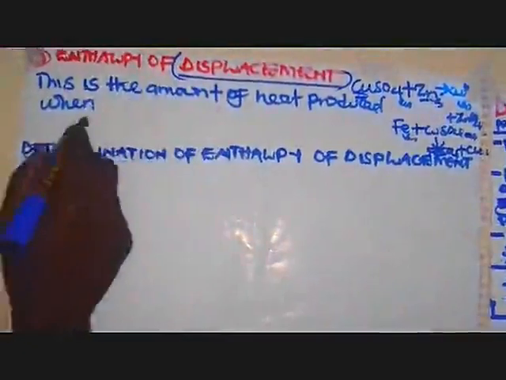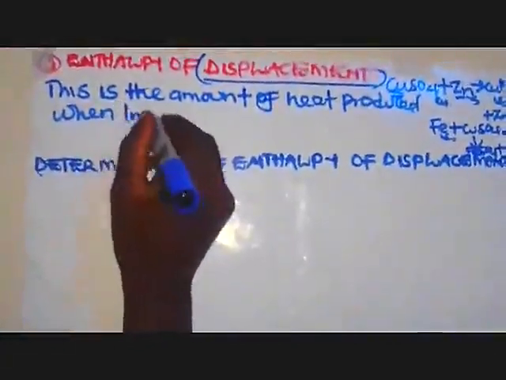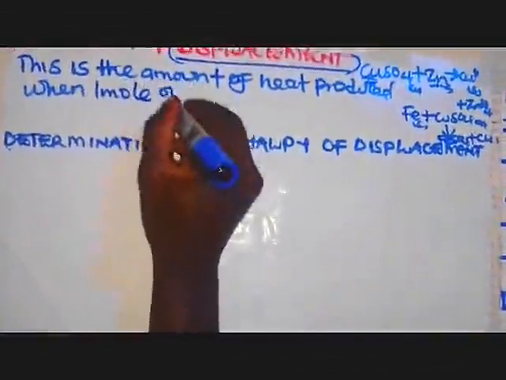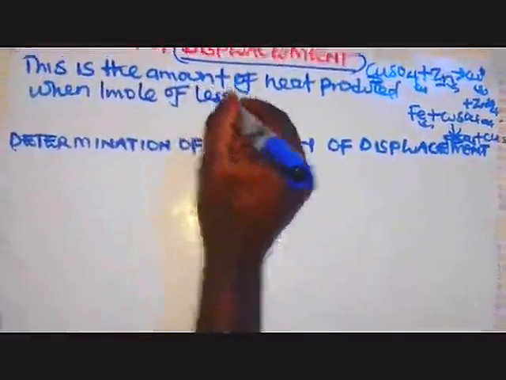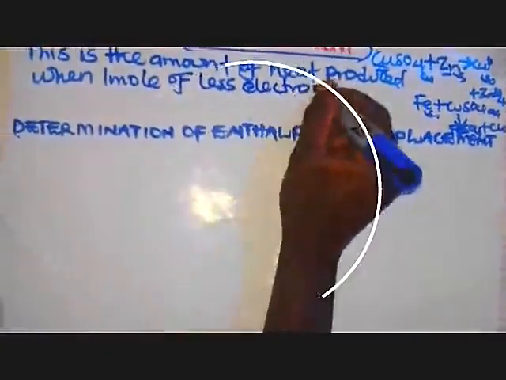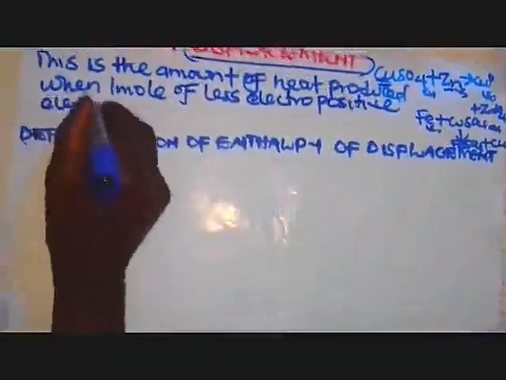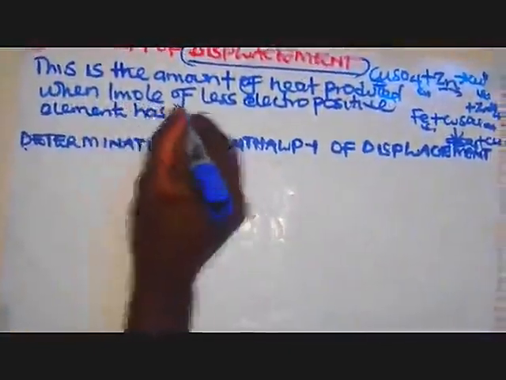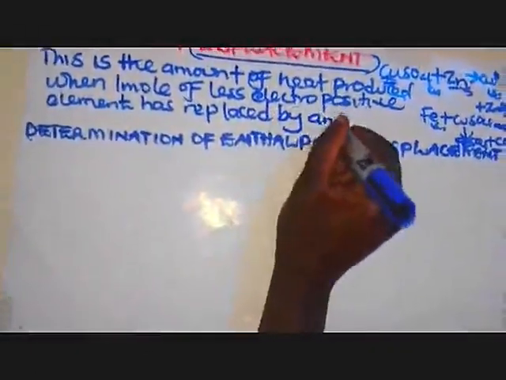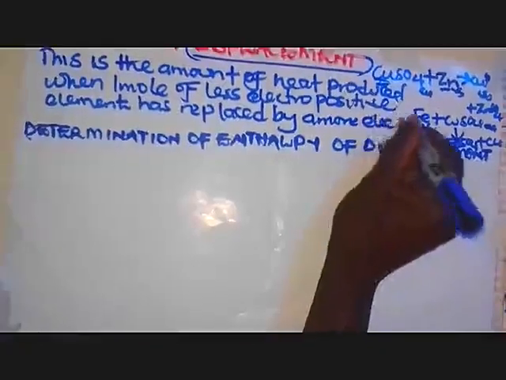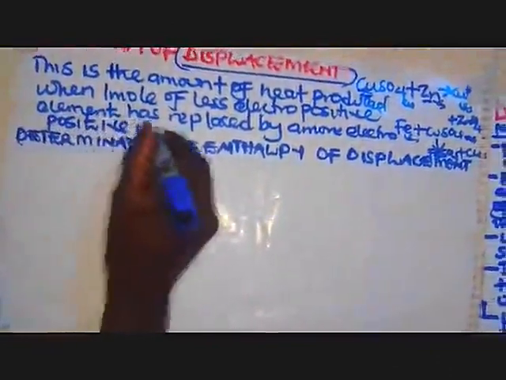So we can define enthalpy of displacement as the amount of heat produced when 1 mole of a less electropositive element has been replaced by a more electropositive element.